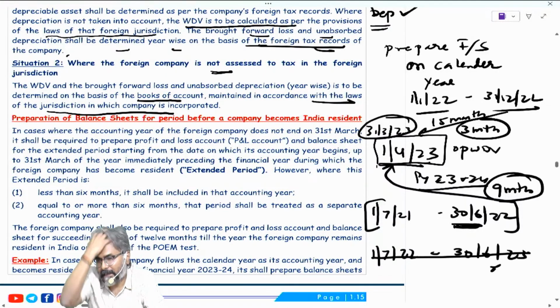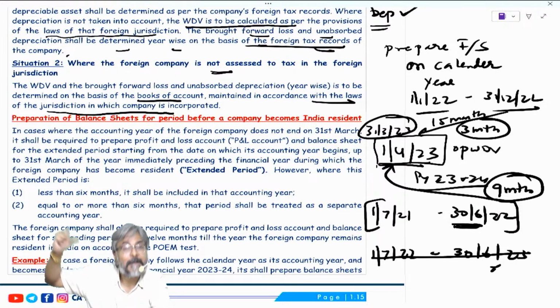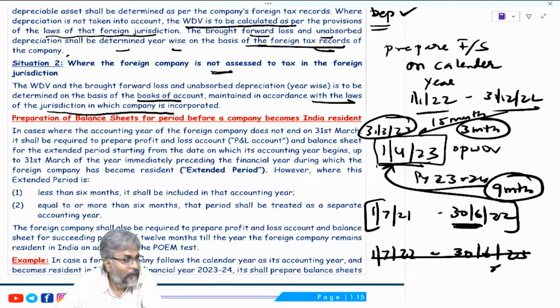And students, if the delay is 9 months, in that situation, is it more than 6 months? Yes. So if the difference is for more than 6 months, then the law says that you will prepare the financial statement for that period. In that case, students, you will prepare the financial statement for 9 months. I hope that all of you are clear with this one.